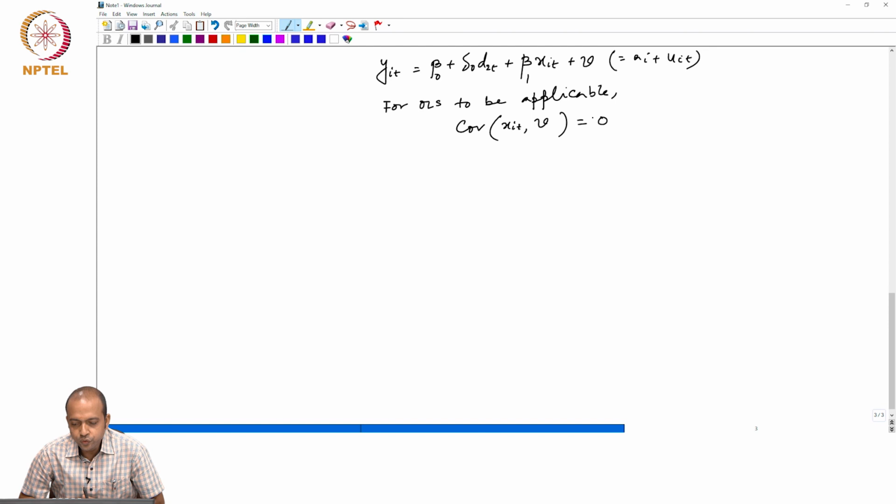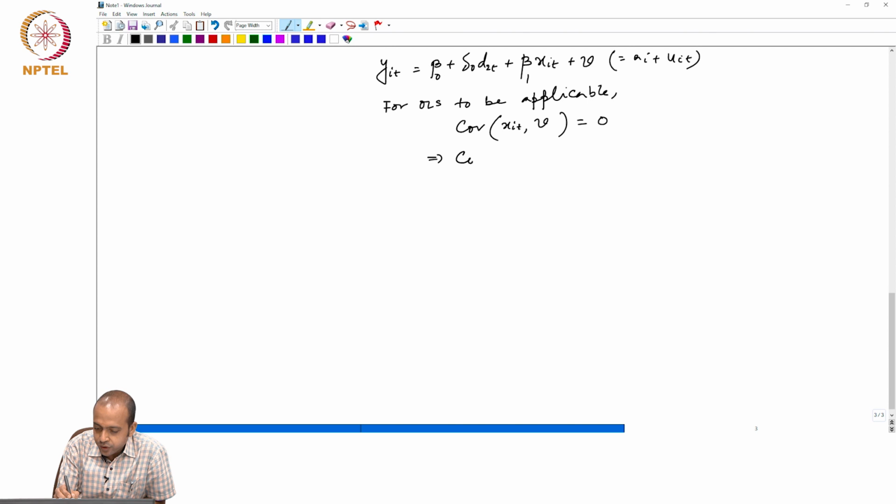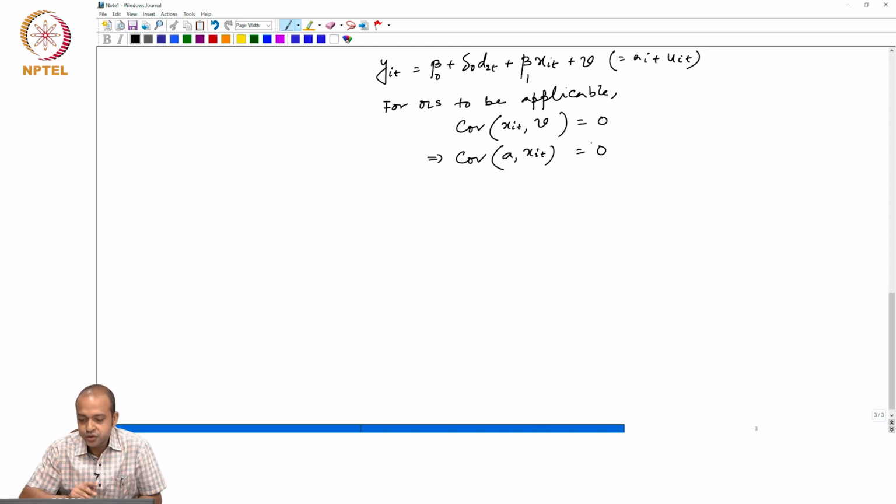Covariance between x and the error term should be 0, and that is the standard assumption, because if it is related to ai, then that will lead again to an endogeneity problem, when your explanatory variable is correlated with the error term. So if this condition has to be satisfied, then what we actually need is covariance between ai and xit should be 0.